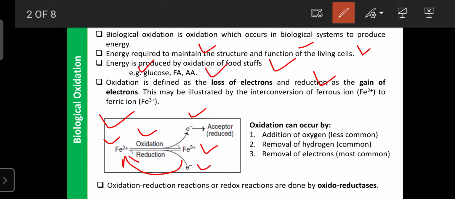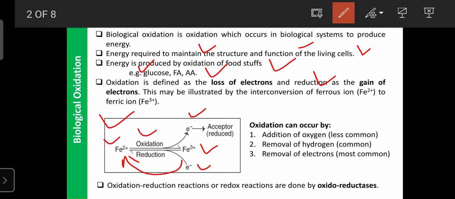These enzymes are mainly involved in the oxidation reduction of biomolecules and are helpful for the production of energy. Along with these enzymes, certain coenzymes are also involved in biological oxidation of biomolecules.